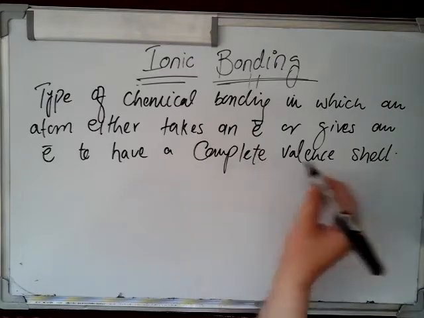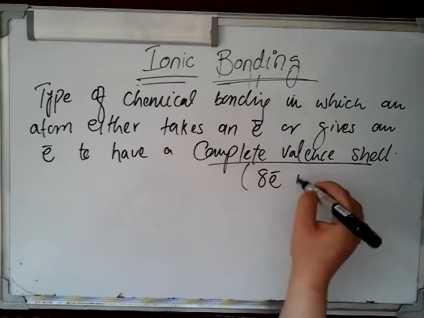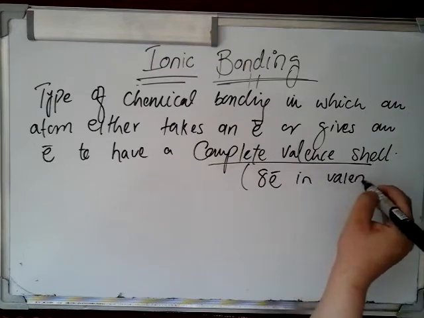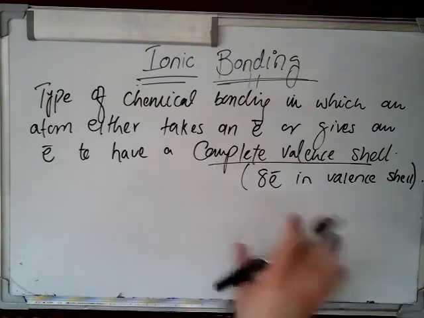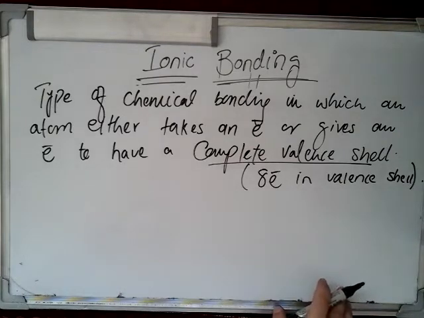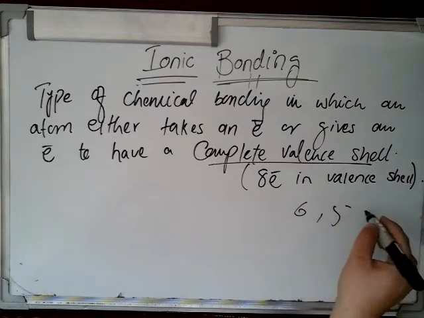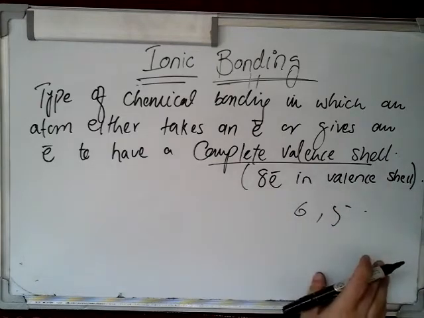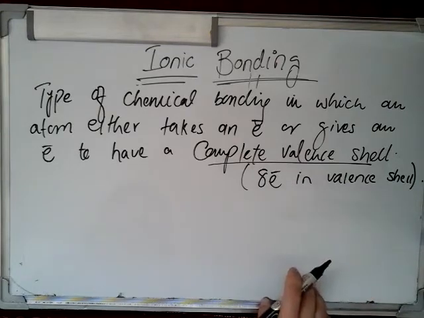By complete valence shell we mean to have 8 electrons in the valence shell. Whenever an atom has 8 electrons in its outermost shell, it is called a complete valence shell.